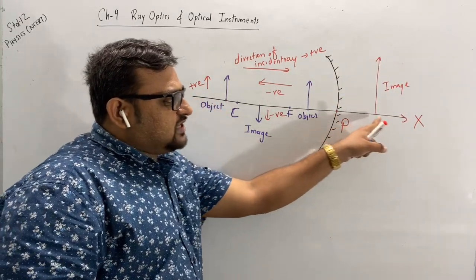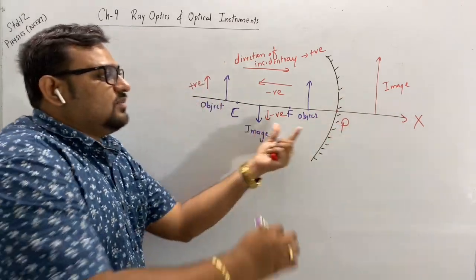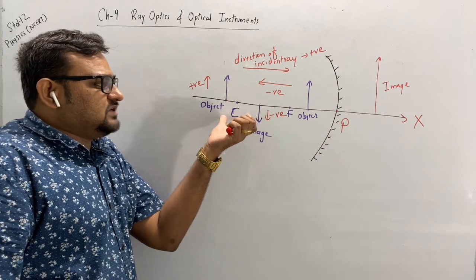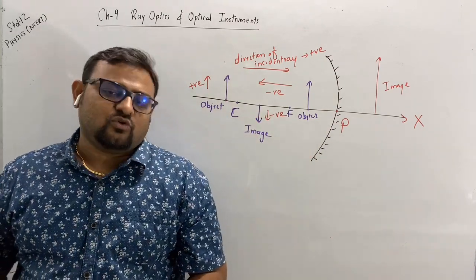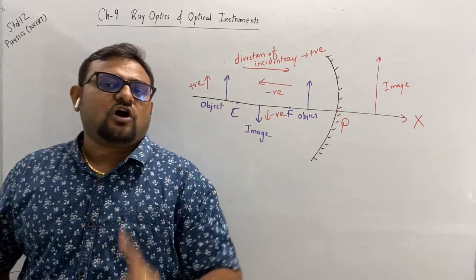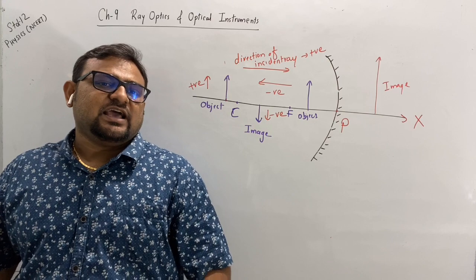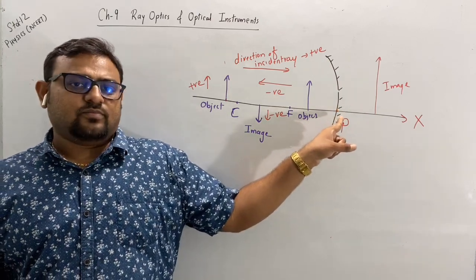So this object distance will be positive, this image distance negative, object distance negative, image distance negative. Okay, so this is the sign convention. Remember, all the distances are calculated starting from the pole.